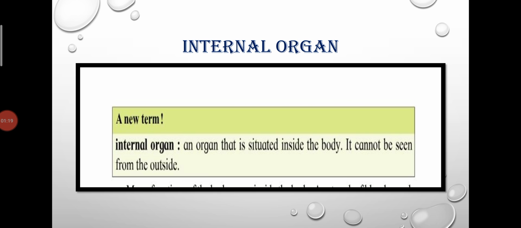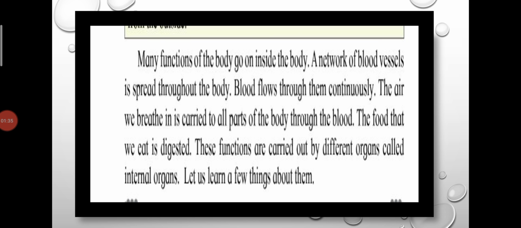Internal organ, a new term. An organ that is situated inside the body, that cannot be seen from the outside, is called an internal organ. Many functions of the body go on inside the body. A network of blood vessels is spread throughout the body.